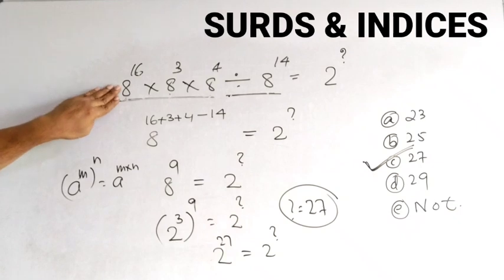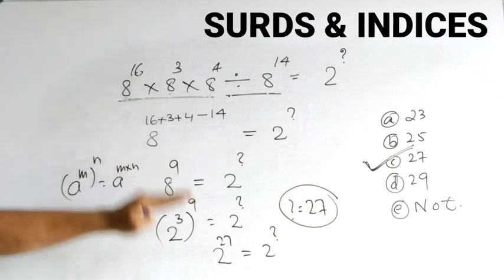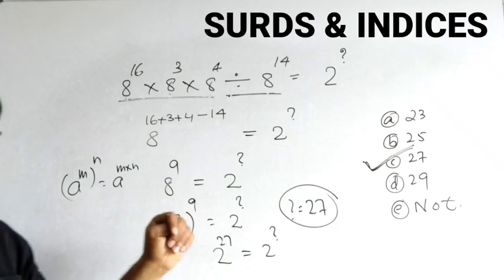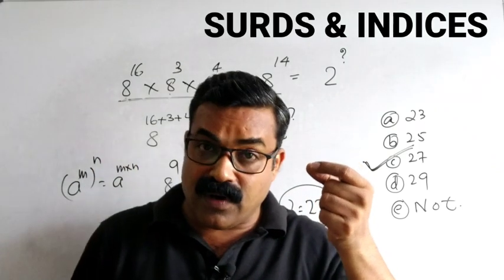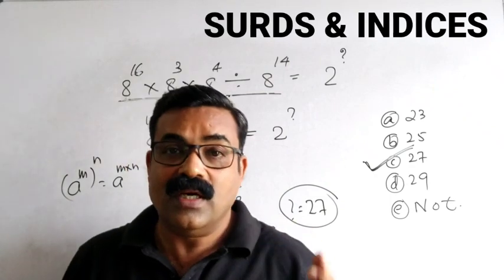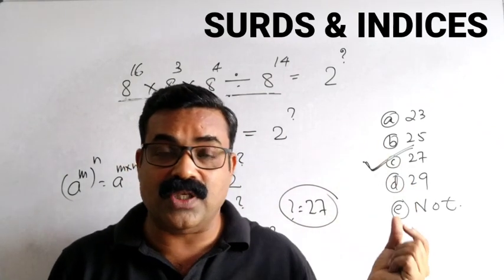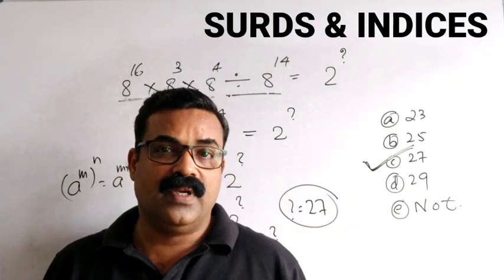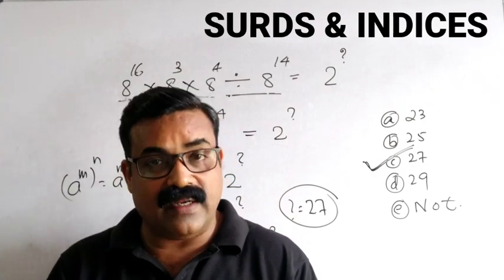Either you can convert this 8 into the powers of 2 from the first starting itself, or you can convert that in the last step. Don't write all these things in your exam. Understand what is 8 in terms of power of 2, then solve it quickly. See the answers A, B, C, D, 4 options, then mark the correct answer as fast as possible. The speed can be increased only when you have more and more practice.